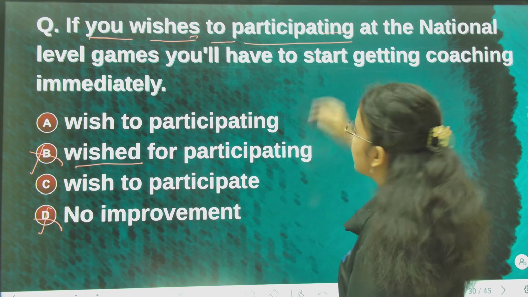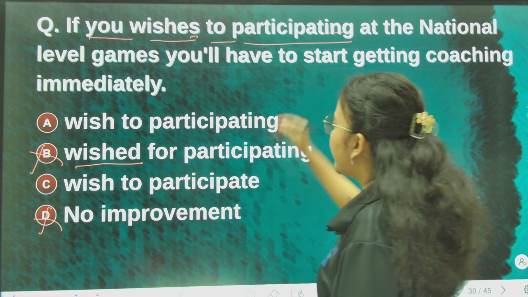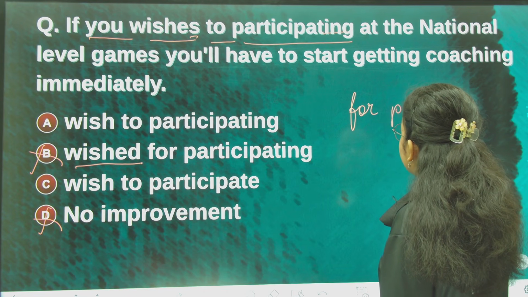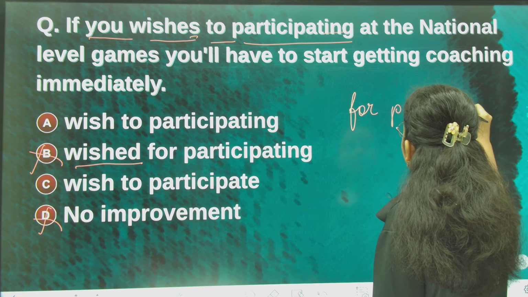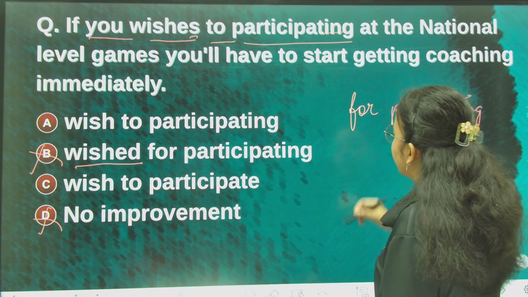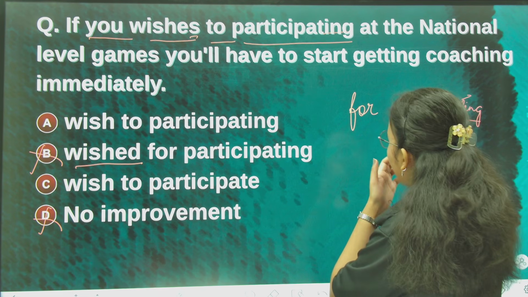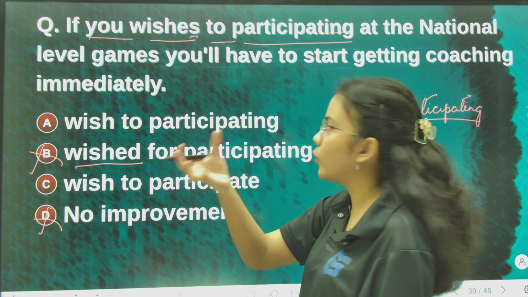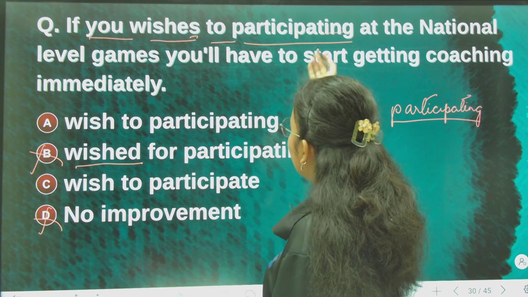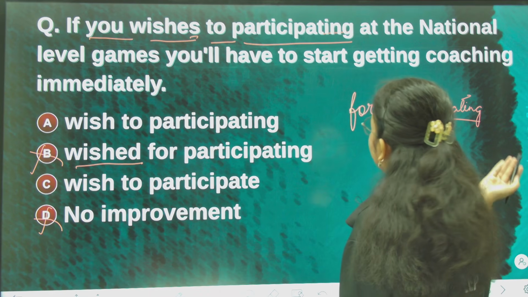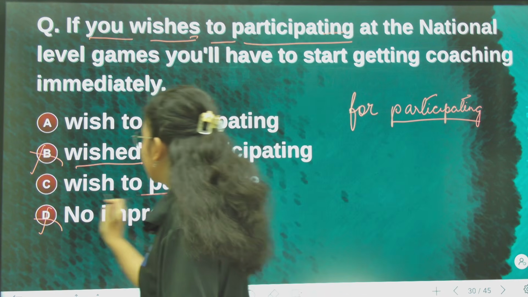After "for" we write continuous, like for participating, for doing this, for playing. After "for" we use continuous, but after "to" the verb is always in the base form, as in its original form. So if you wish to participate at the national level games, you will have to start getting coaching immediately. So option C is the correct answer.